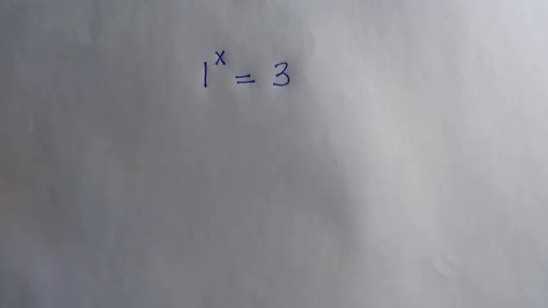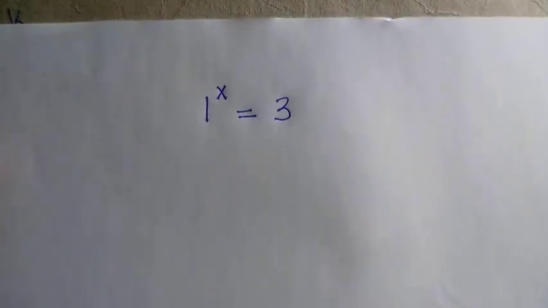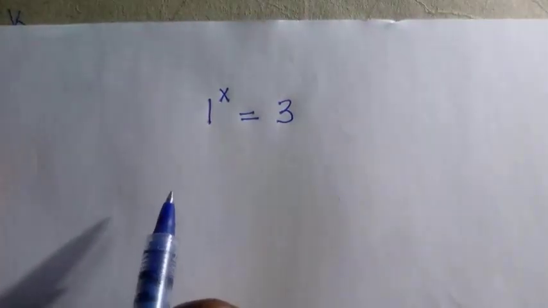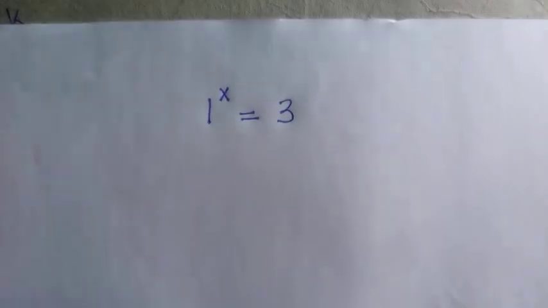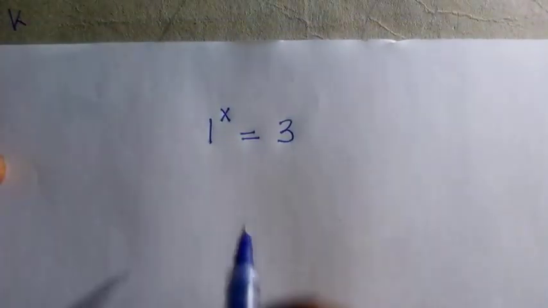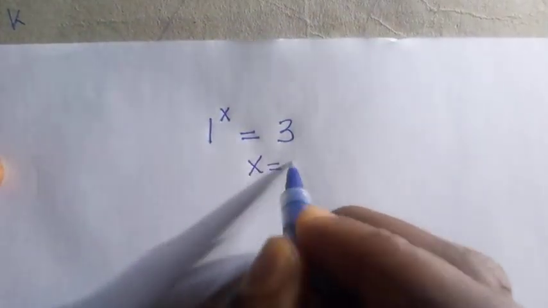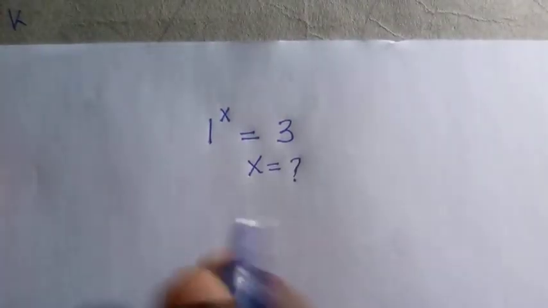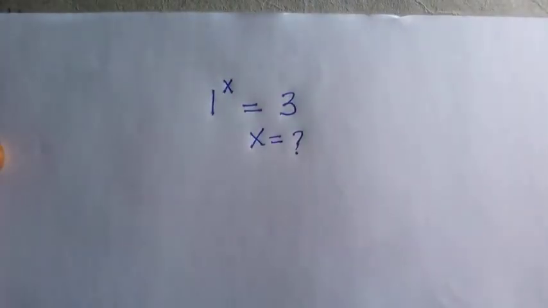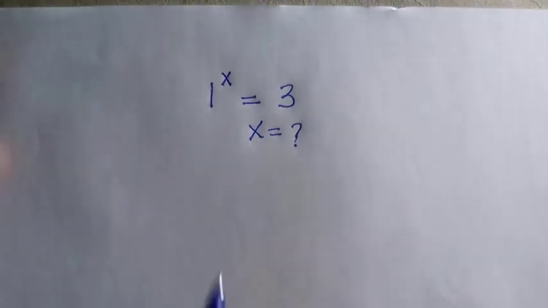Here we are given 1 to the power x equals 3, but we have to wonder why this equation is like this. 1 to the power x equals 3, is it truly solvable? We need to find the value of x. When we are given a kind of problem like this, the first thing we are going to do is try to introduce logarithm to both sides.